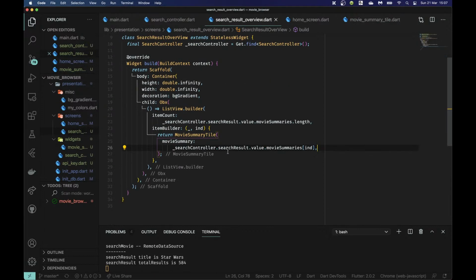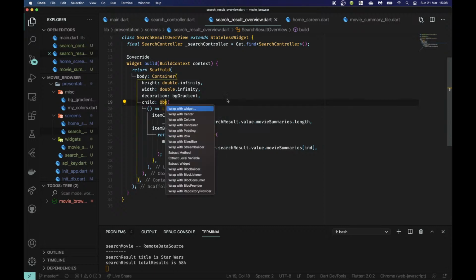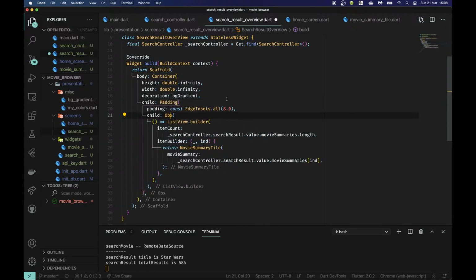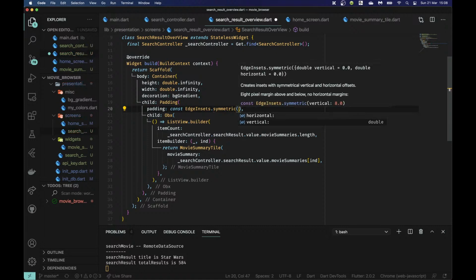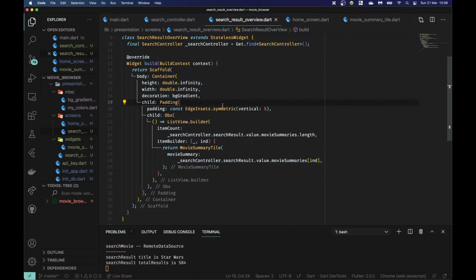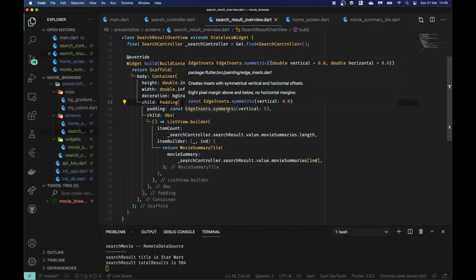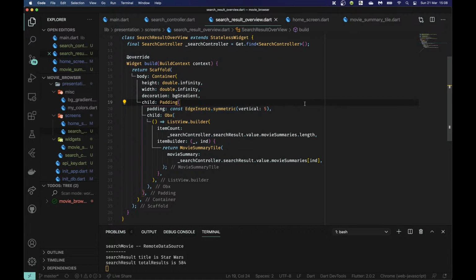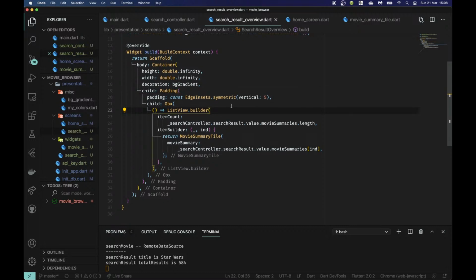And as a result, because I'm doing that, I'm also going to need to wrap my Obx in a Padding of const EdgeInsets.symmetric, and we're going to give it a vertical of 5. So this way the top item and the bottom item will also have that same padding, like that.